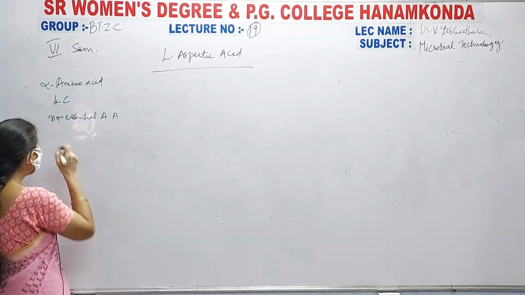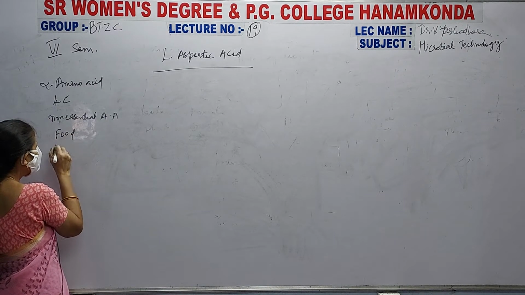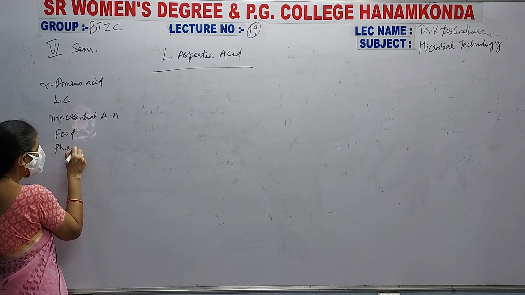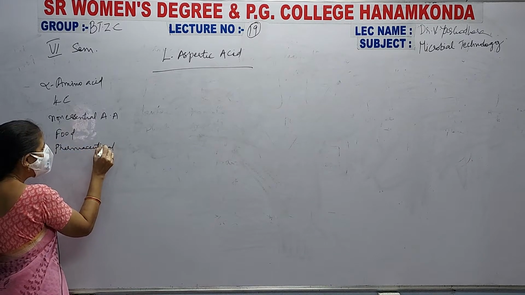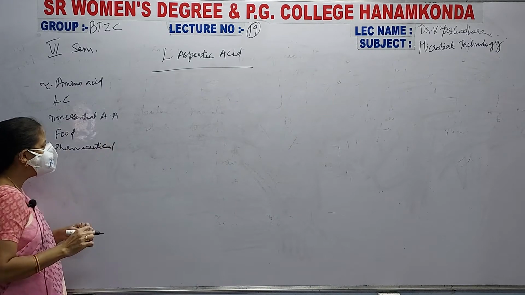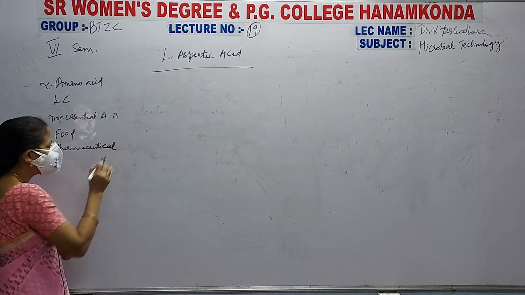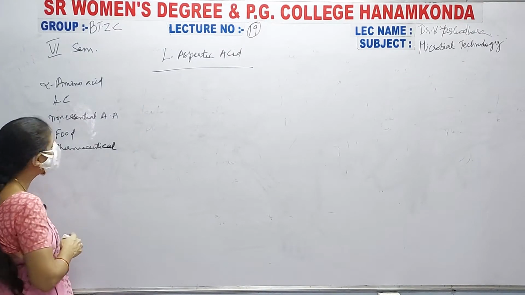It is used in food and pharmaceutical industry. As it is used in food and pharmaceutical industry, why is it used?